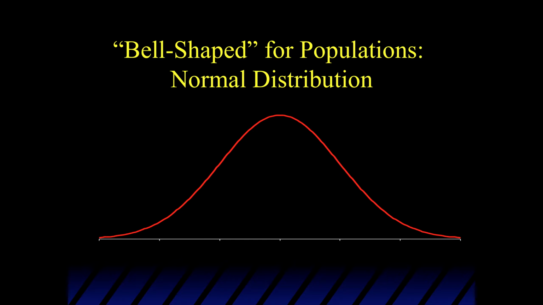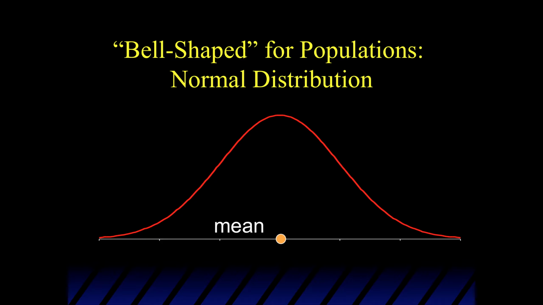Now, when we talk about a population, we're talking about the entire group of subjects, elements, dogs, cats, trees, whatever it may be that's under investigation. And we no longer loosely define bell-shaped and symmetric. When we move into a population, a normal distribution is perfectly bell-shaped and it is perfectly symmetric. And there's one drawn there on the screen.